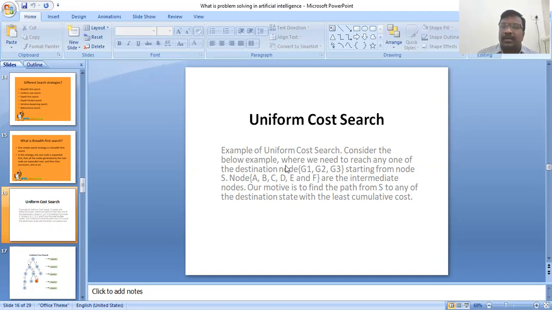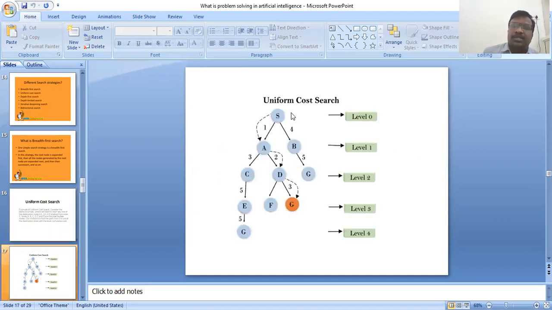This is the graphical representation of a uniform cost search problem. This is the graph, and this is the root node. First the root node is expanded, then we go to the left side, A, then to the right side, expanding all the nodes from the root node.